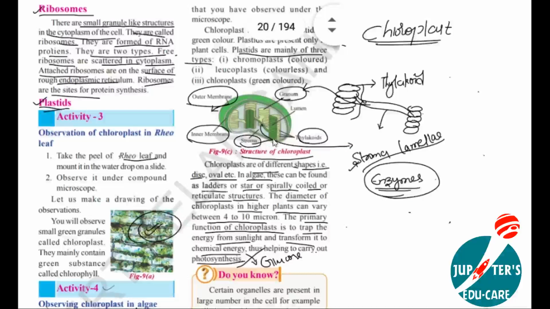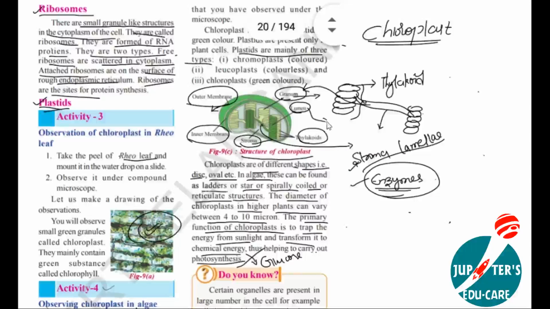Here we have granum and stroma. When we see the internal part of this granum, it has an empty space inside. You can see here the green color. This is an empty space, and this empty space is called lumen.